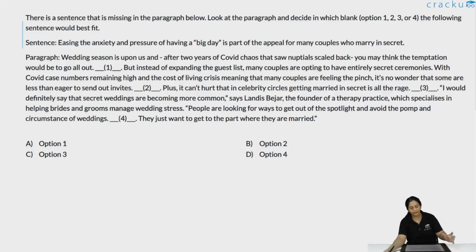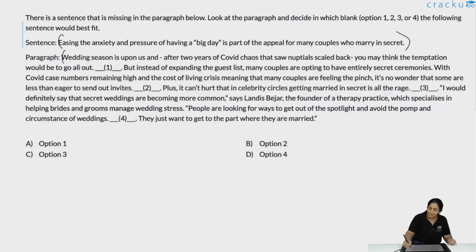So essentially, a paragraph is given and the author is trying to explain why people want to have secret weddings, where they don't want all the pomp and circumstance around having a public wedding and inviting everybody as such. So firstly, this is a reason why people would want to marry in secret. A reason is given, but before we give a reason why they want to do something, we have to explain what is actually happening. And essentially at the start of the paragraph, the author says that, okay, you would expect people would want to have these lavish wedding celebrations, but that is not what is happening. In fact, many people are choosing to have secret ceremonies.